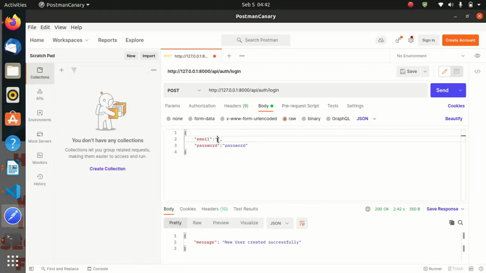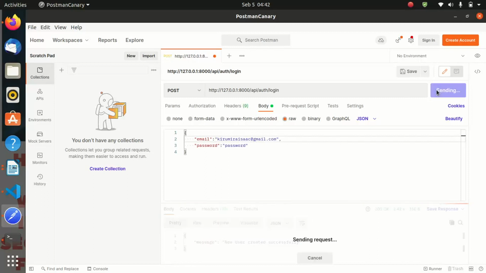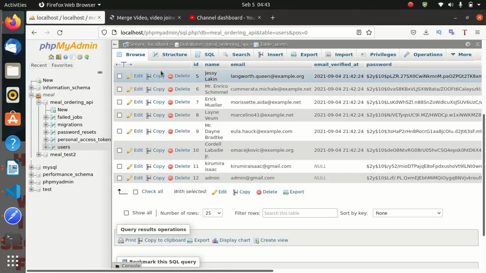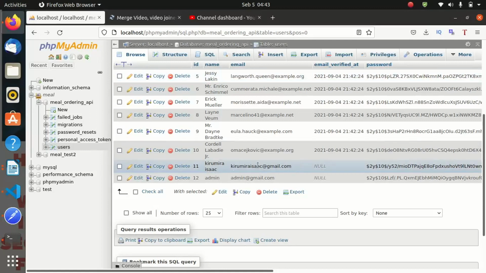So let us provide our password. And remember, we registered the user who was Chirumira Isaac at gmail.com. So let us try to log in. This one is, let us first check the database and see the users. Chirumira Isaac at gmail.com.